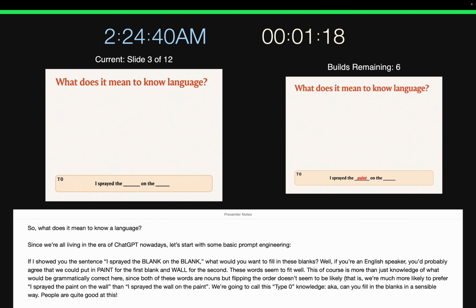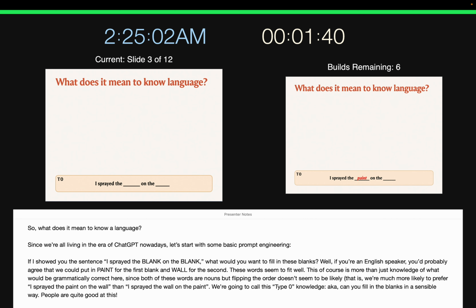And since we're all living in the era of ChatGPT, I thought it would be fun to start with some basic prompting. Now, if I show you a sentence like, I sprayed the blank on the blank, what would you want to fill in to these spaces? Well, if you're an English speaker, you'd probably agree that we could put in paint for the first blank and wall for the second. These words seem to fit well.